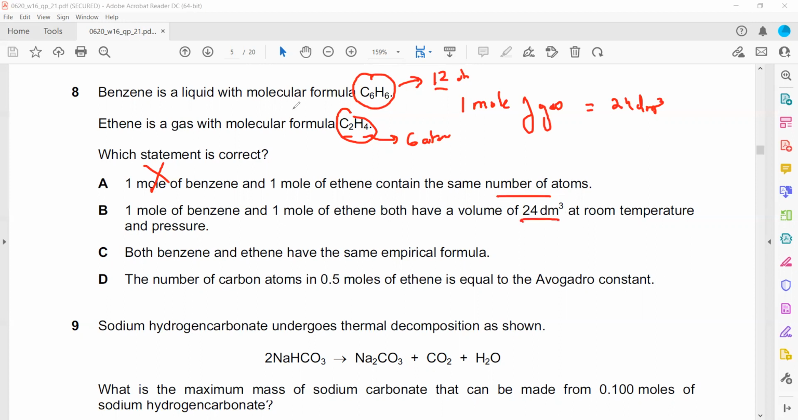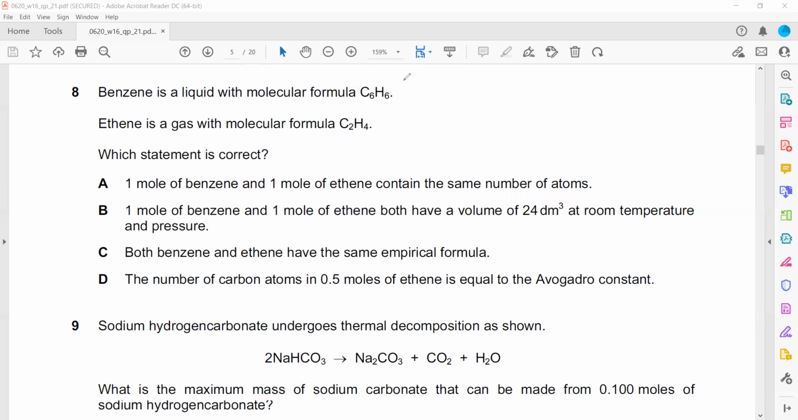Both benzene and ethene have the same empirical formula. How to work out the empirical formula? The empirical formula shows the simplest ratio. So 6 and 6, the ratio is 1 to 1, so the empirical formula is CH. And what is the empirical formula of C2H4? The ratio is 1 to 2, so CH2. So they don't have the same empirical formula.